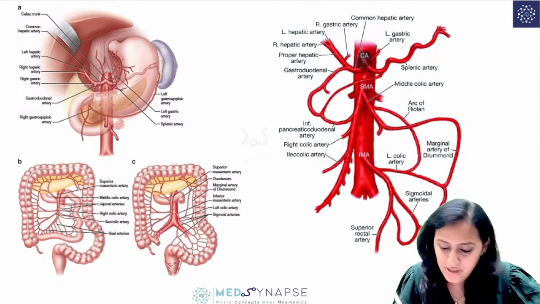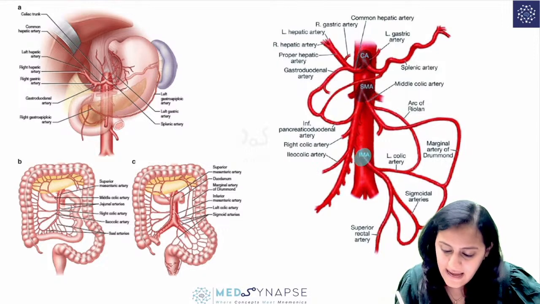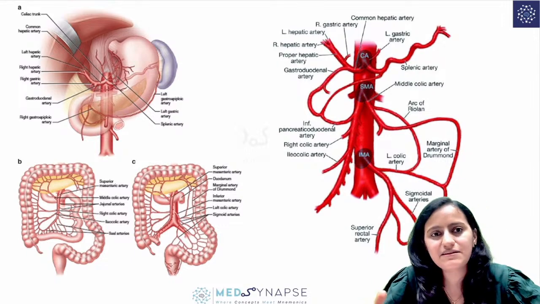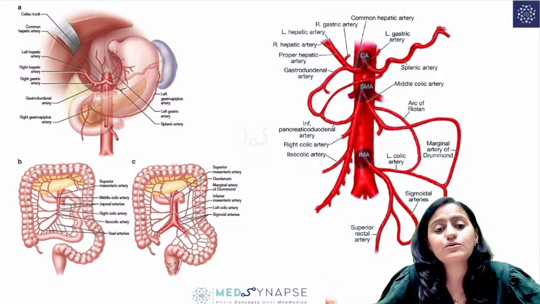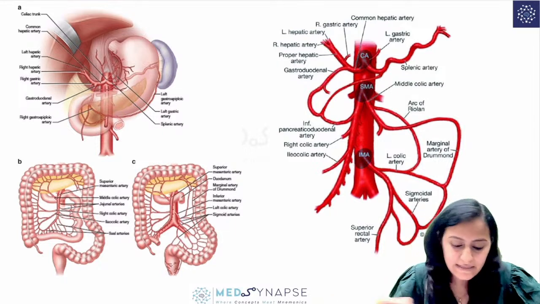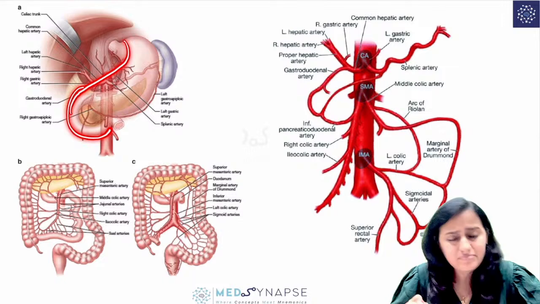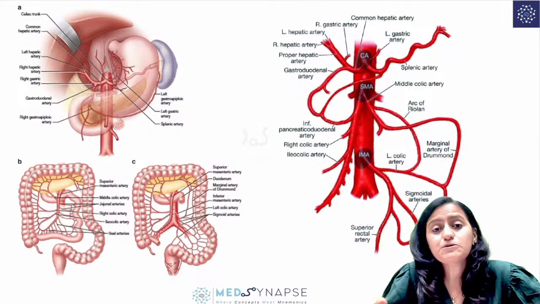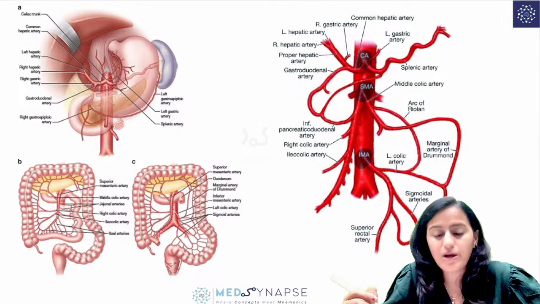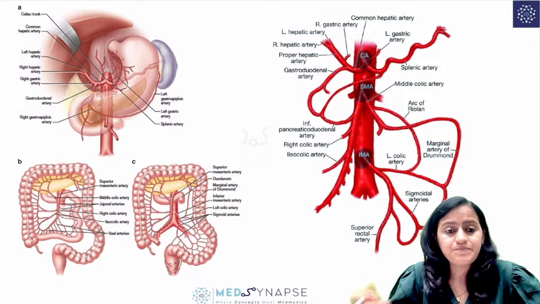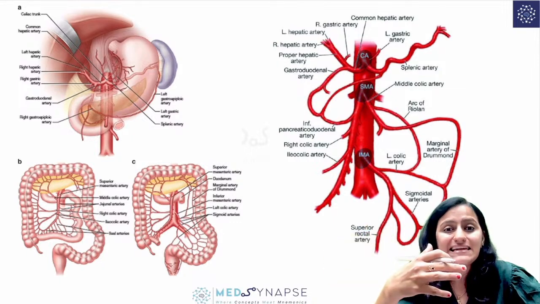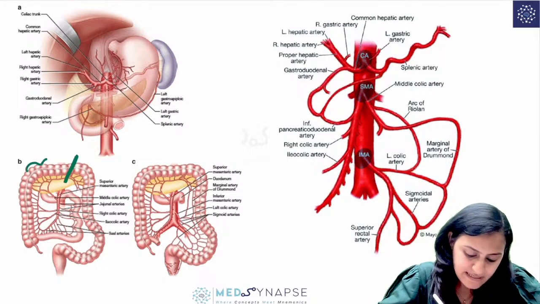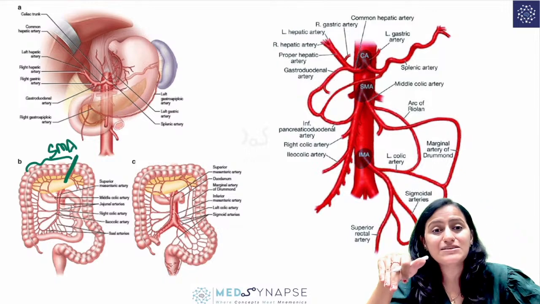The celiac artery, then the superior mesenteric artery, and then the inferior mesenteric artery, right? So remember, celiac, superior mesenteric, and inferior mesenteric. And that is how the organs are also going to drain. The stomach and upper duodenum go into the celiac. Superior mesenteric artery supplies till what point in the GIT? It supplies the jejunum, the ileum, even the colon. Colon till what part? Till here you have the superior mesenteric artery, the right two-thirds of the colon.